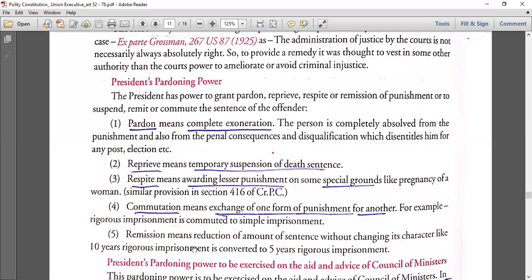Now remission means reduction of the amount of sentence without changing its character, like 10 years rigorous imprisonment converted to 5 years. So the example I told now is actually remission. We usually get confused on this, but remember, remission में rigorous को 10 से 5 करते हैं, यहाँ पे हम rigorous को simple करते हैं. Because there are forms like rigorous imprisonment, जो जज बोलते हैं ना, rigorous imprisonment हो या normal imprisonment हो, उस हिसाब से ये power है.